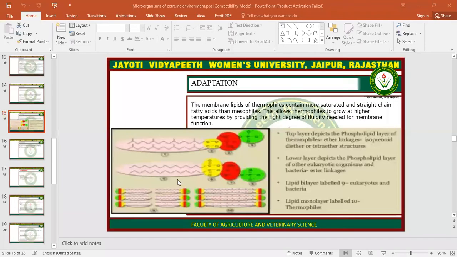So this is the structure of the cell membrane of the thermophilic organism. The top layer is a phospholipid layer of thermophiles which have ether linkages, isoprenoid diether and tetraether structures. And similarly, the lower layer of phospholipid of bacteria and eukaryotic organisms has ester linkages. The lipid bilayer is labeled for eukaryotes and bacteria, and the lipid monolayer for thermophiles. So this is the feature by which these organisms can survive at high temperature conditions.